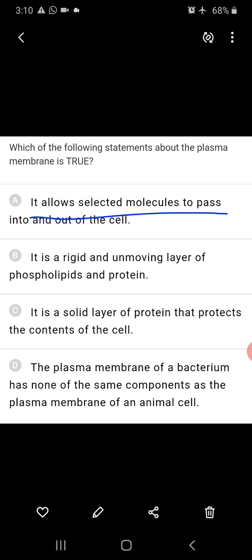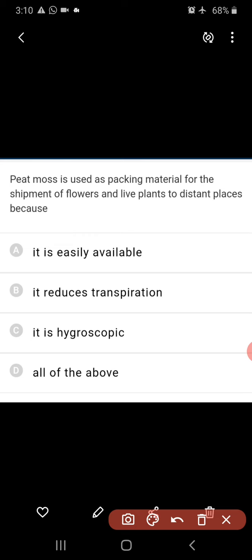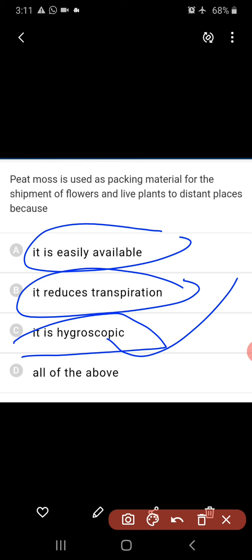And peat moss is used as packing material for the shipment of flowers and live plants to distant places because: is it easily available? No. It reduces transpiration? No. It is hygroscopic. Yes, this is the property. Because of its hygroscopic nature, it always maintains moisturized conditions. Hence, it is used.